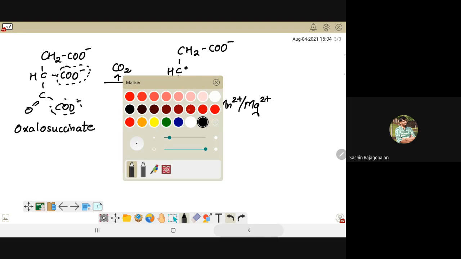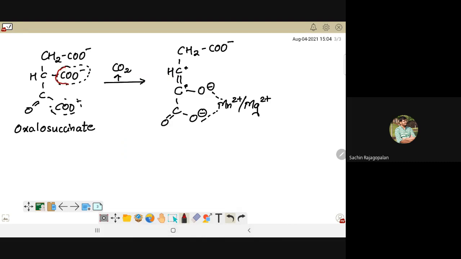Okay, I'll use a different color to explain it to you. We got rid of this. So when we got rid of this, the bond between these two carbons has got converted to a double bond, as you can see over here. As this double bond has been formed, this bond has been converted into C single bond oxygen, and I have written this part in a slightly different way. And these two oxygens are now associated with manganese or magnesium ions. Okay. Now this part will be rearranged to a more stable structure.